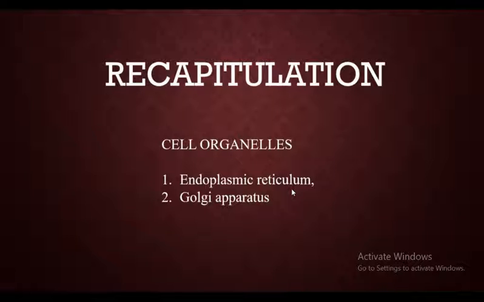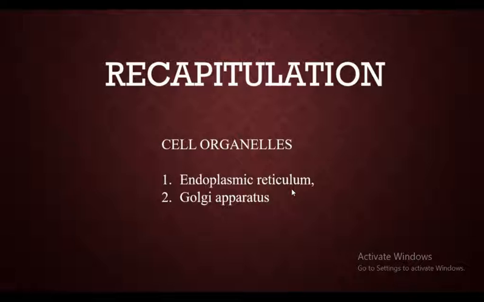What is the main function of Golgi apparatus? There are three important functions. Storage, modification, and packaging of products.